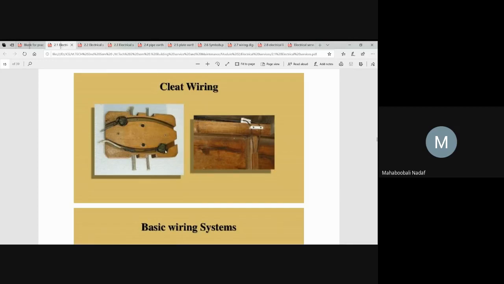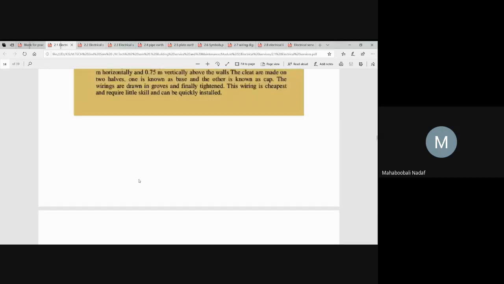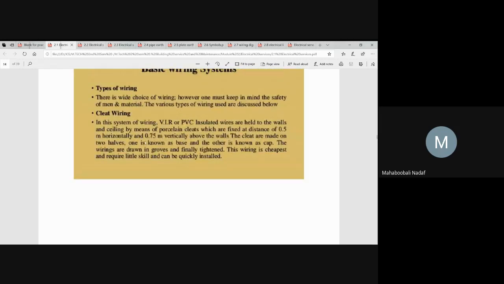So a cleat is a structure which holds the wire, or you can call it a sheeting, or a protective cover. Inside it, there is a groove made, so that in that groove you can place any type of wire, VIR, TRS, PVC, rubber, any type of wire. This type of wiring is called cleat wiring. More detail is there: where it should be fixed, what should be the height of each cleat, what should be the distance between each cleat. Those are called basics.